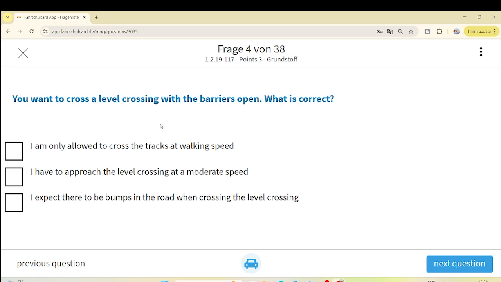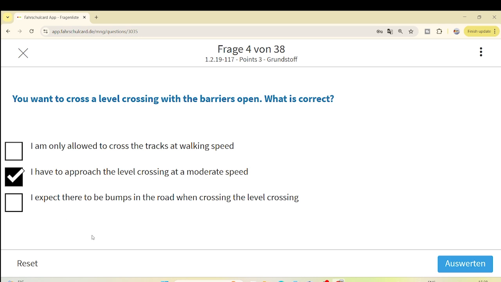What is correct? I am only allowed to cross the tracks at walking speed. No, this answer is not correct. Whenever you are crossing a level crossing, you can drive at the normal speed, 30 or 50 or 70, whatever is allowed there. There is no such rule that you can only pass it at walking speed. Rather, your speed should always be greater than walking speed, so that you can pass the level crossing very quickly. I have to approach the level crossing at a moderate speed. Exactly, at a moderate speed.